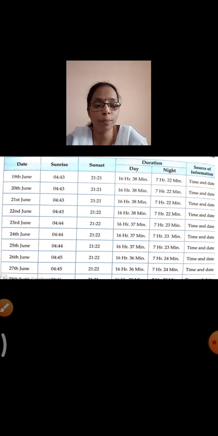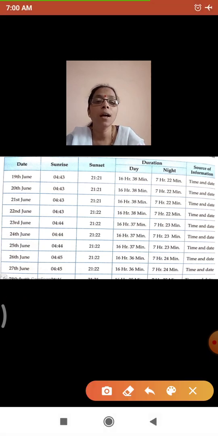Anyways, you all are at home now. So doing an observation, you are going to mark the timing of the days and the nights from 19th June to 28th June. As you mark the timings of the days and the nights, you have to see the difference in the timings. What difference can you see in the timing? Now this is last year's observation. Since you are at home, next month you can start doing so.